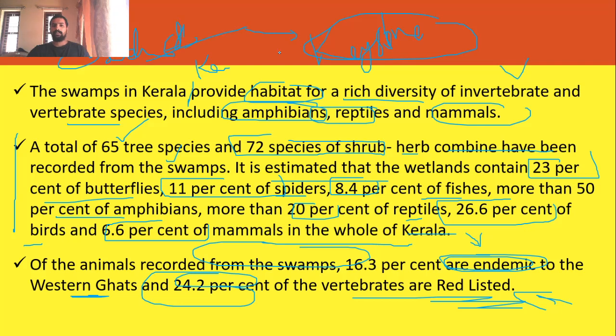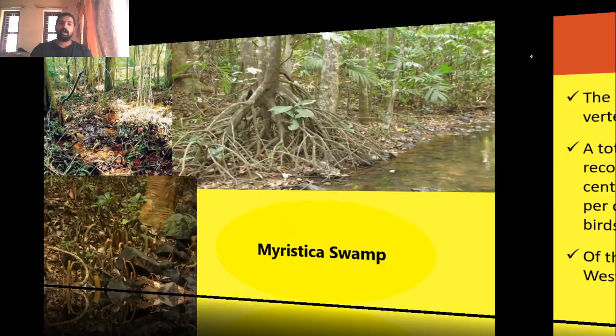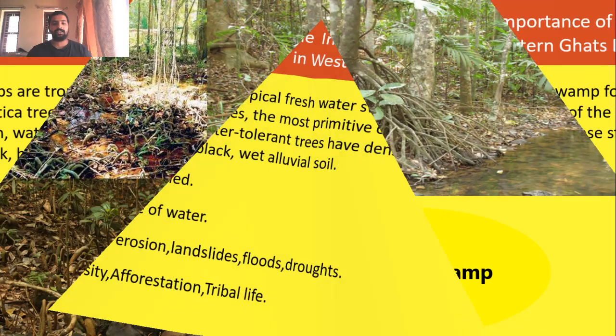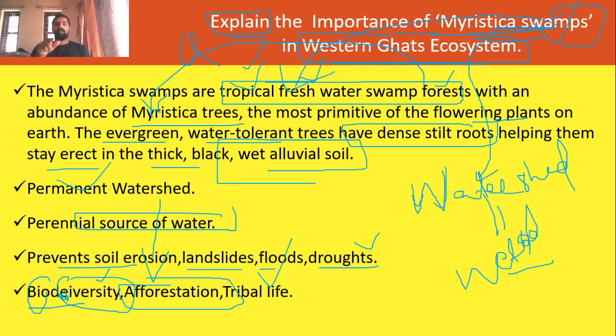That means it is not the only species affected; a number of unknown or unexpected species will also be affected. So Myristica swamp is a kind of keystone species, because it provides innumerable services to that ecosystem, and those services cannot be replaced easily by any other species.